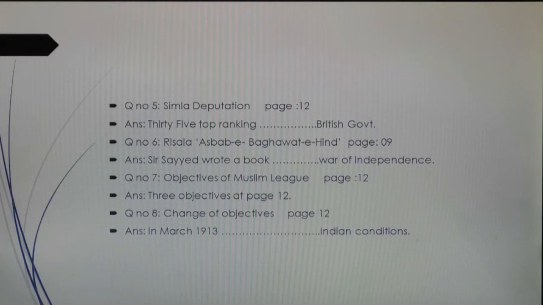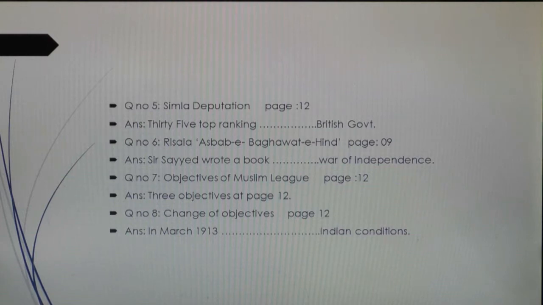Question number 6, Risala Asbab-e Baghawat-e Hind, page 9. And the answer begins, Sir Syed wrote a book. And at the end of the answer is the War of Independence. Number 7, objectives of Muslim League, page 12. The 3 objectives are given on page 12. You have to underline all these 3 objectives. Question number 8, change of objectives on page 12.